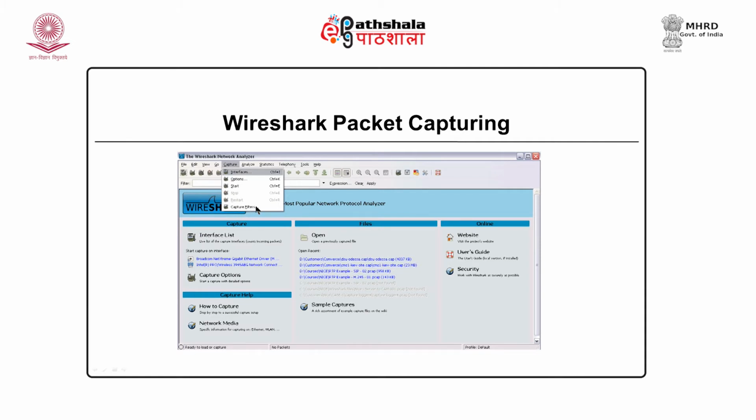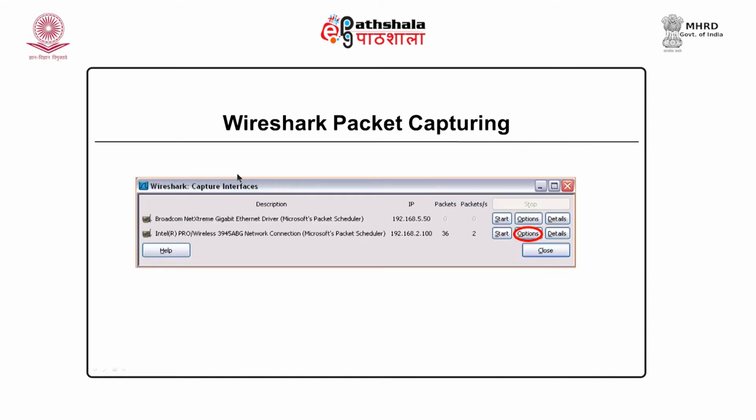So, when we want to start capturing packets, we go to the capture menu and we click on interfaces. You can see there are two interfaces. When we click on interfaces, if the system has multiple interfaces, it will list them over here. Since there are two interfaces, one is the Ethernet driver, so this is a LAN card, and the other is the wireless network connection. So, this is the wireless card.